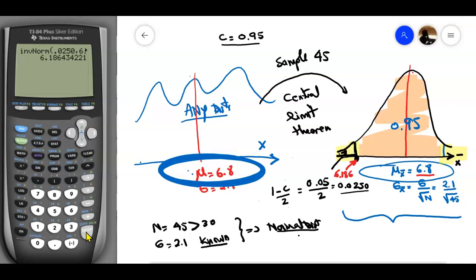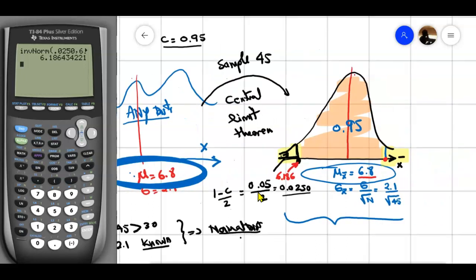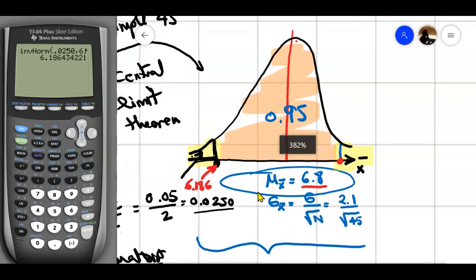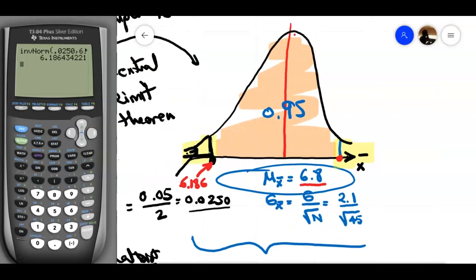6.186. I know how many digits I have to round, so I hope it's 2. We'll see later. So now, once I'm done with this, I need to figure out the other boundary here. So let me zoom in. I want to figure out the other boundary, and I need to figure out this number.